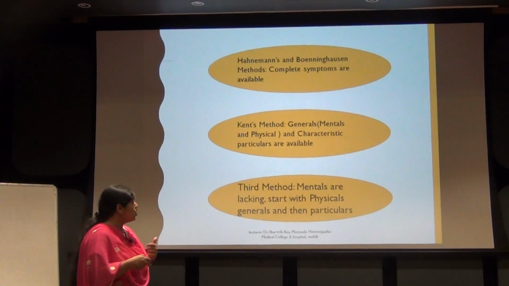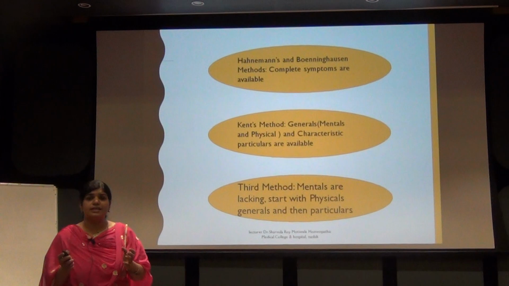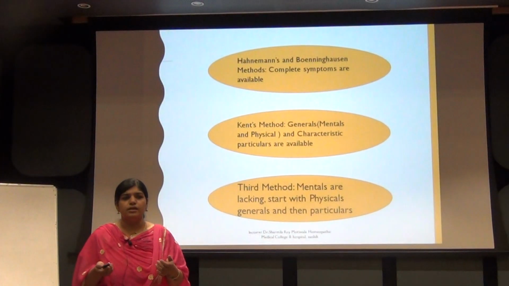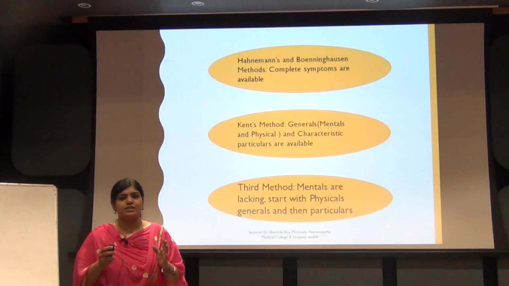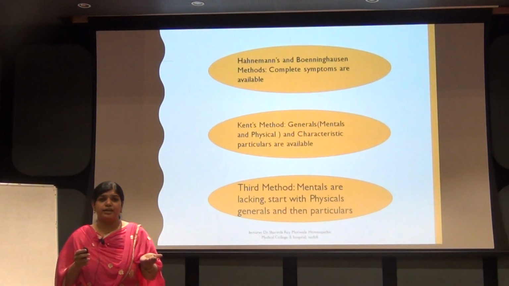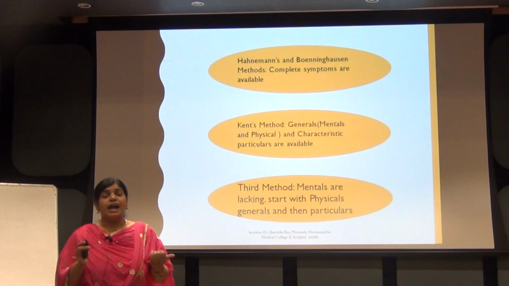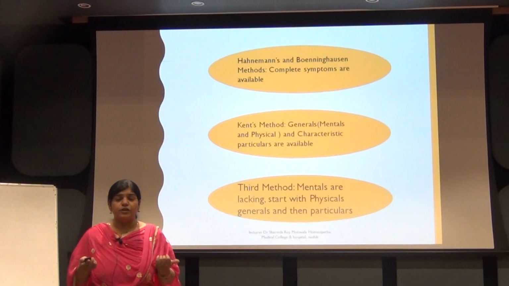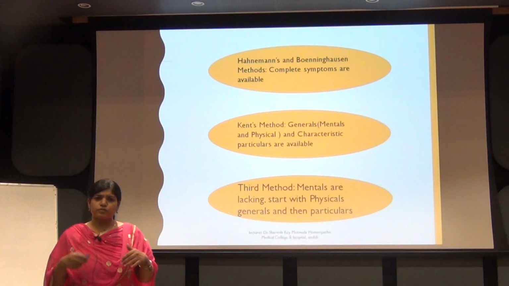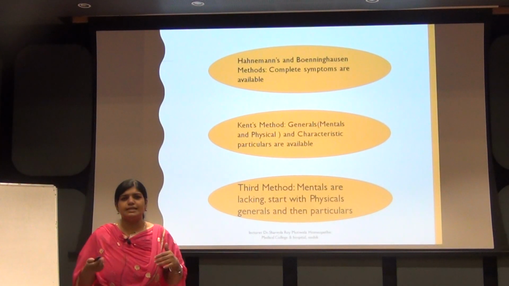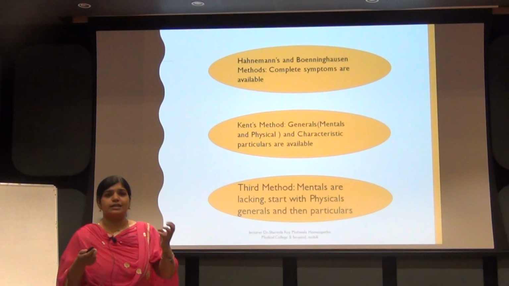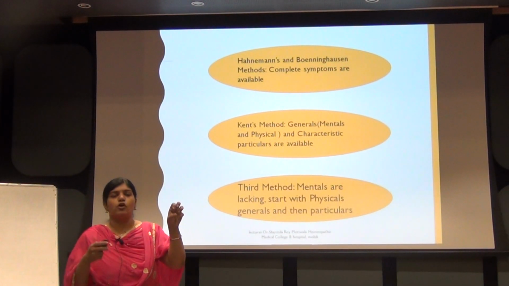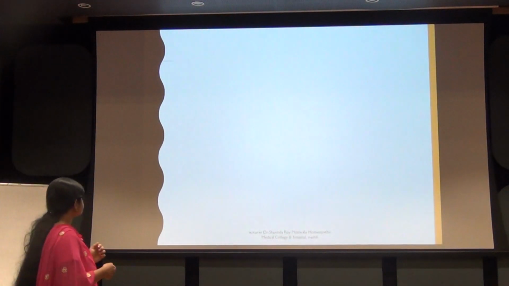Third is nothing but where your mentals are lacking. In such a case, what will you do? If in a given case mental symptoms are nil, but you are getting a good number of physical symptoms, like you are getting desires, you are getting aversions, and then you are getting any particular symptom, what will you do? You will repertorize the case, and you will consider physical generals as the topmost important, followed by particulars.